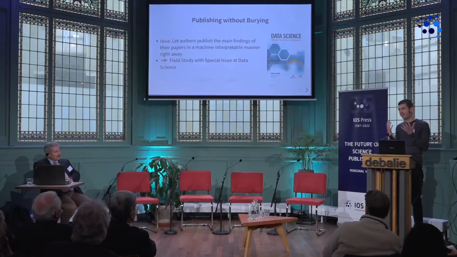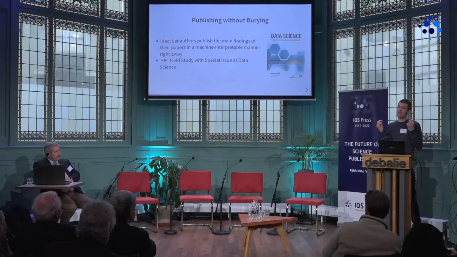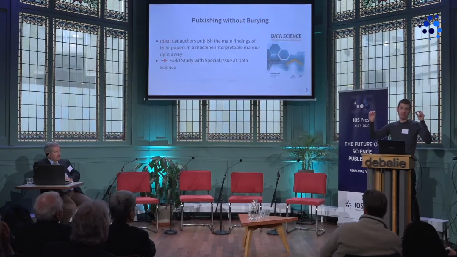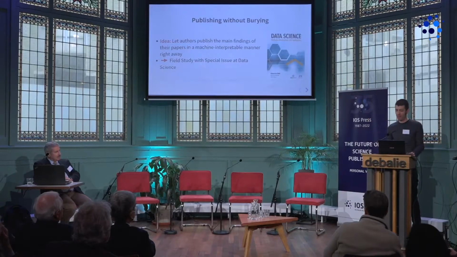Because we kind of had the feeling, and we wanted to find out, that such findings are not just as simple as A has relation R to B, but that they probably often are a bit more complicated.